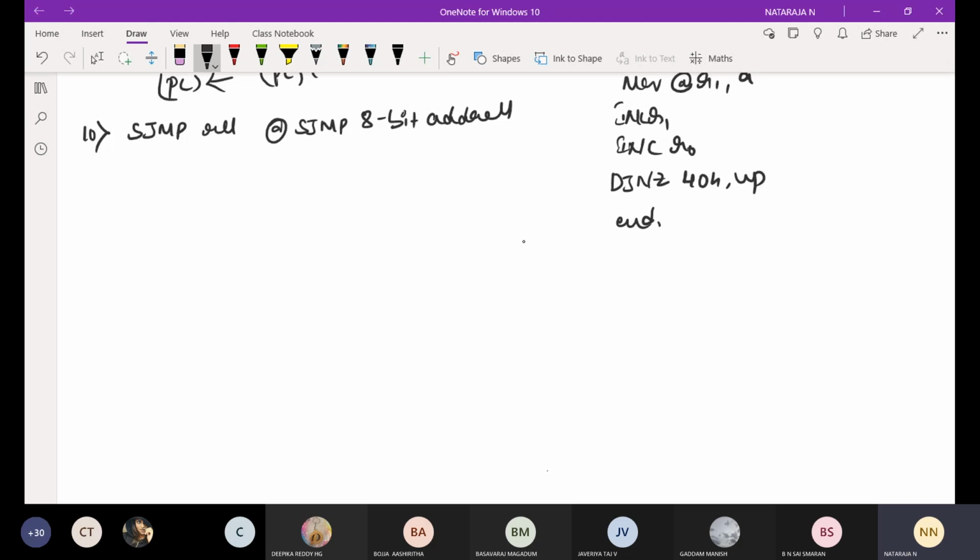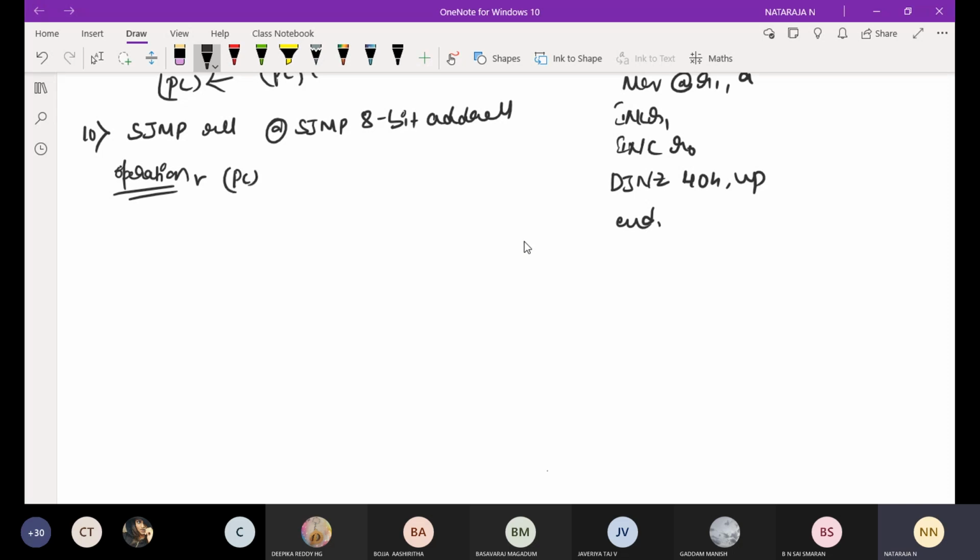Now take SJMP. The function is short jump. Take the description, make a note: program control branches unconditionally to the address indicated.